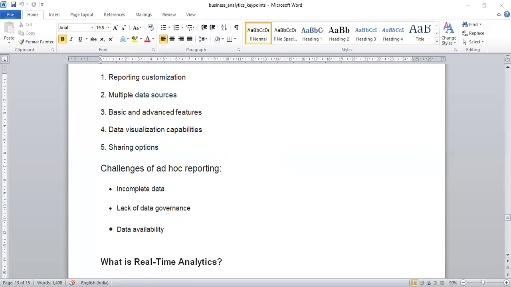So lack of data governance: data governance involves the people, process, and technologies required to create consistent and proper handling of an organization's data across the business. Ad hoc reporting may differ from company developed metrics, logic, or available data, which may create insights that conflict with other reports.